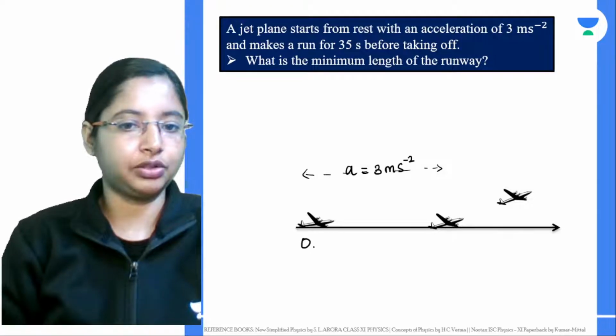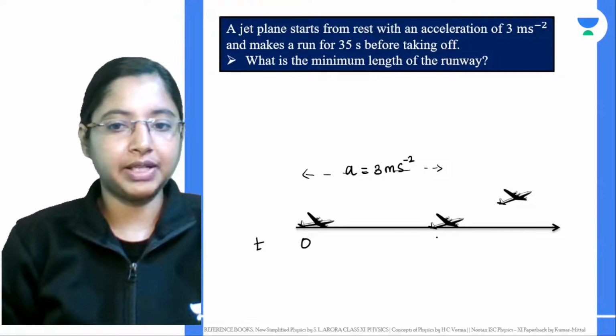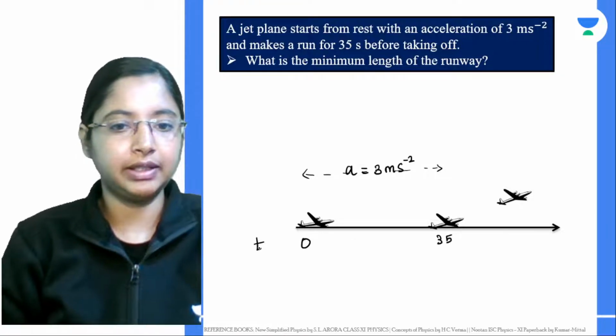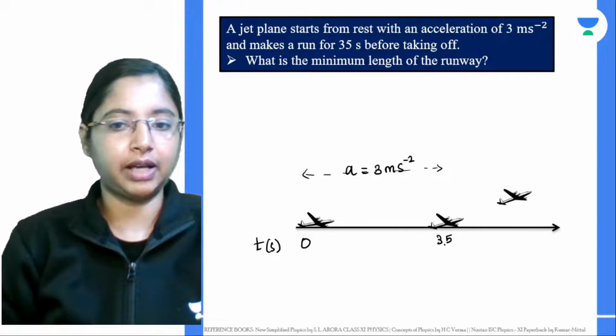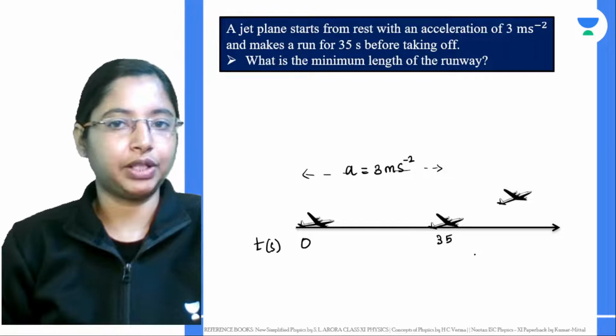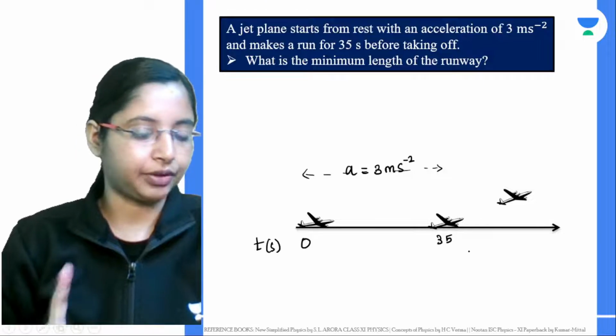This is t equal to 0, and it makes a run for about 35 seconds. So at 35 seconds it is at this point over here, where it takes off.